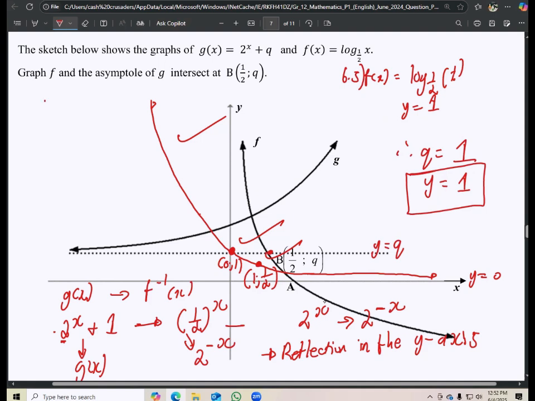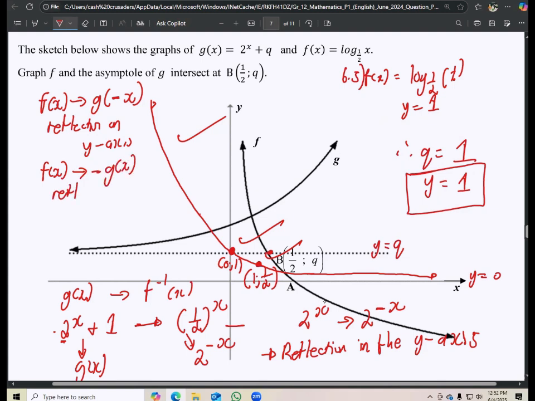So whenever we have, for example, f of x now changing to f of negative x, this is a reflection on the y-axis. But if we have f of x changing to negative f of x, this is a reflection in the x-axis. Note that, right? A reflection on the y-axis affects the x-coordinate. A reflection in the x-axis affects the whole y-coordinate.